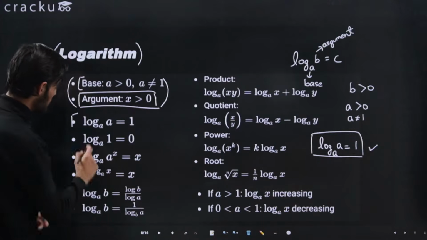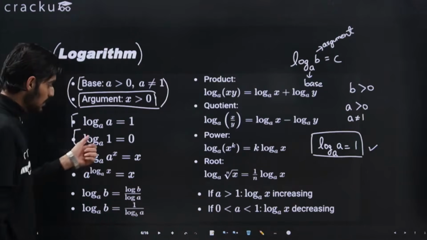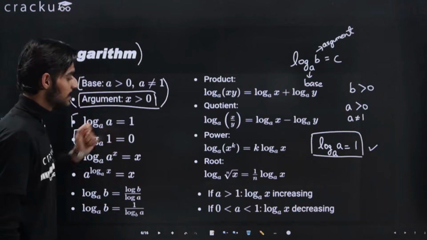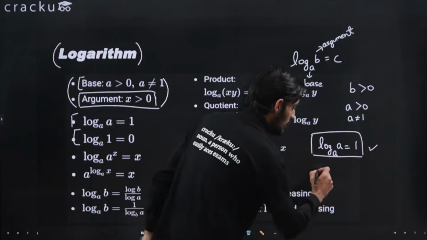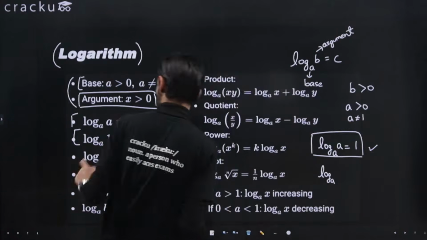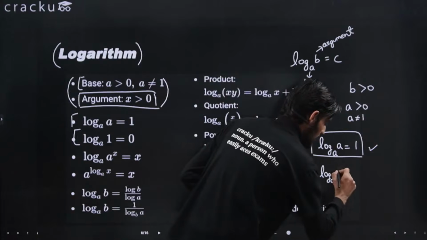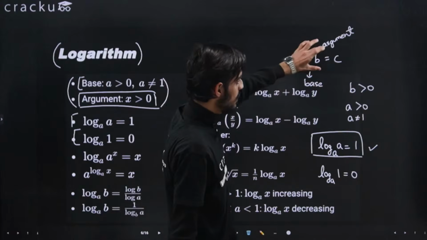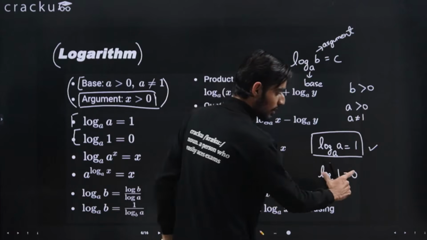Now the second property is that log with the base a and the argument 1 will be equal to 0. That is, log base a of 1 is equal to 0. Again, you can understand this with the help of the definition of log, because we are calculating the powers.